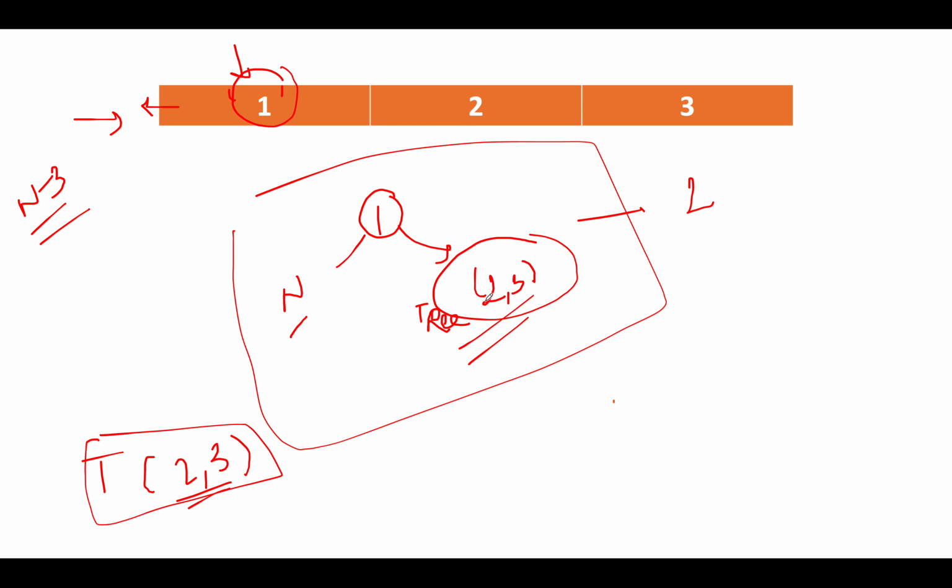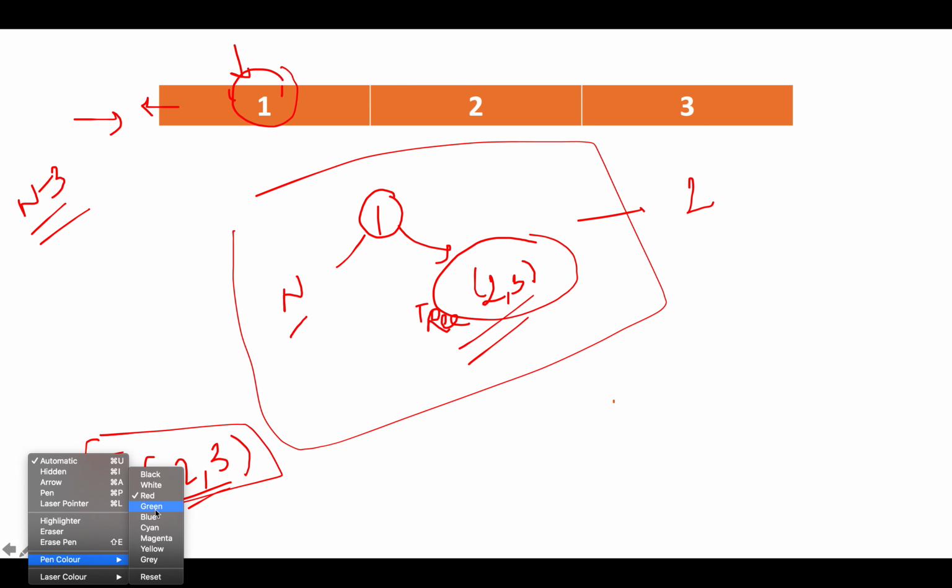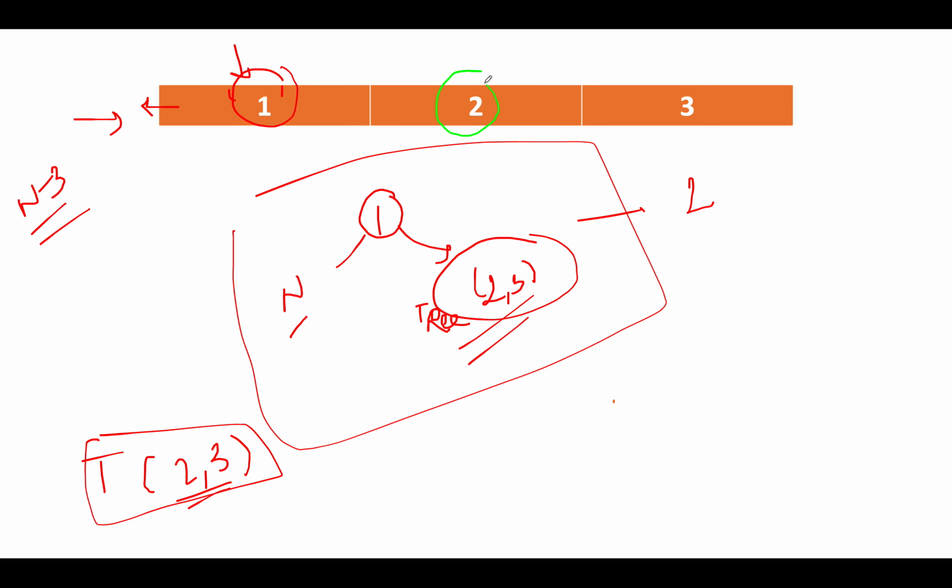So you can draw the trees by yourself using 2 and 3. In the first case, 2 will act as a node, and in the second case, 3 will act as a node. Let's proceed ahead and try to calculate the total number of trees that are possible when 2 is taken as a root.